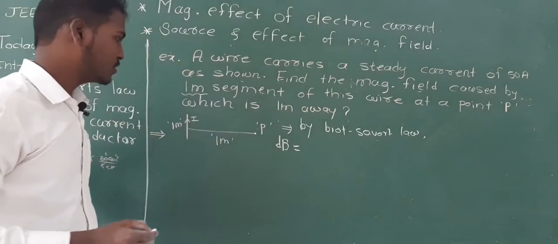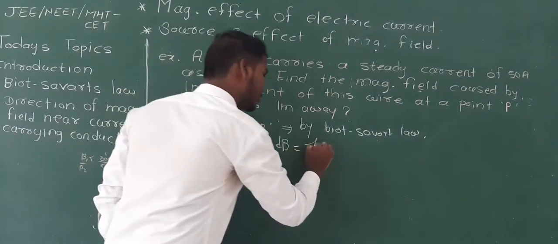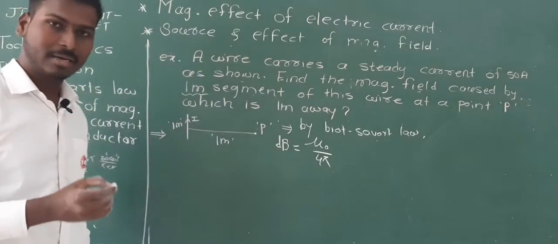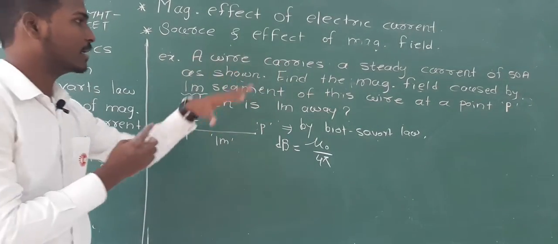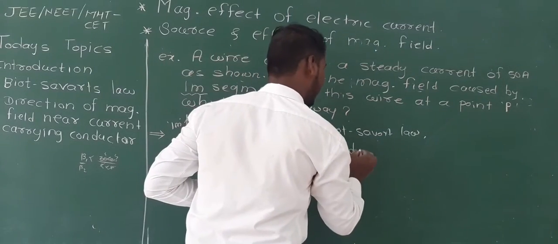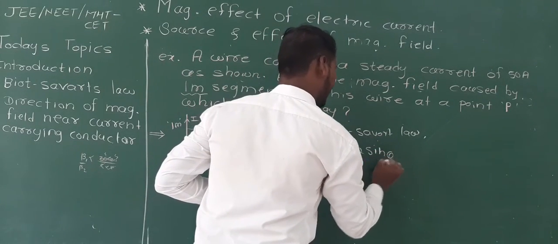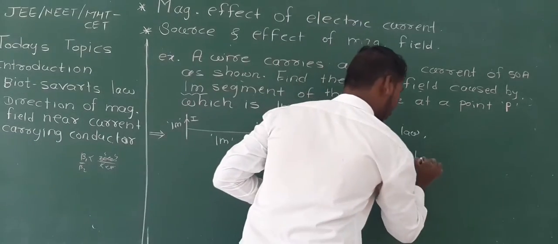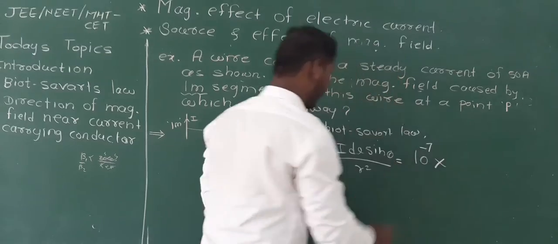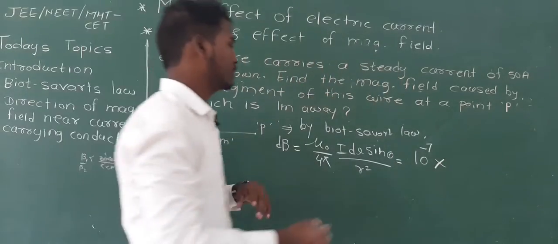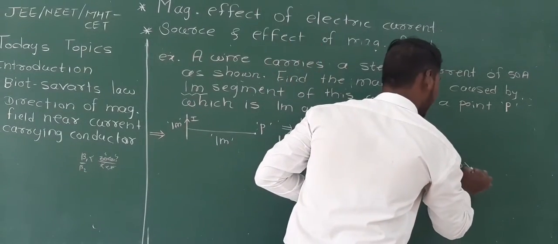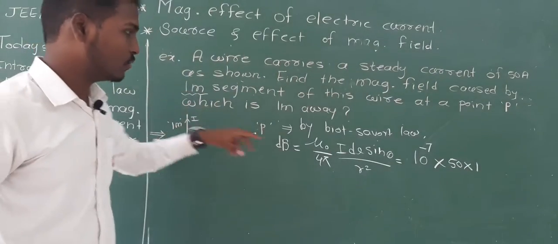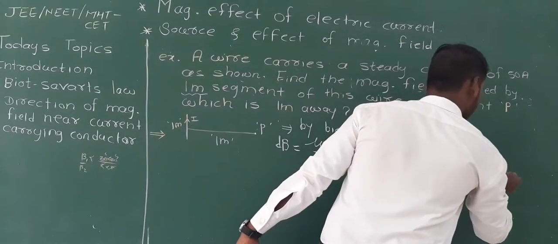Now we are going to find out the magnitude first of all. So dB is nothing but mu 0 upon 4 pi I dl sin theta divided by r square. So I is nothing but the current, which is 50 ampere. First of all we will go through the formula I dl sin theta divided by r square, which is nothing but mu 0 upon 4 pi, you know that it has a value of 10 raised to minus 7, into I, 50 ampere. dl is nothing but the small segment having 1 meter of length, so 1 meter into sine.